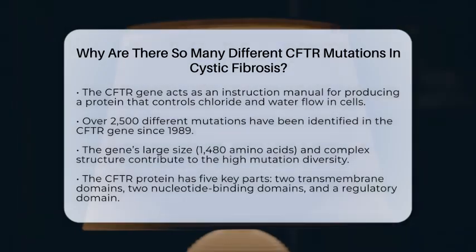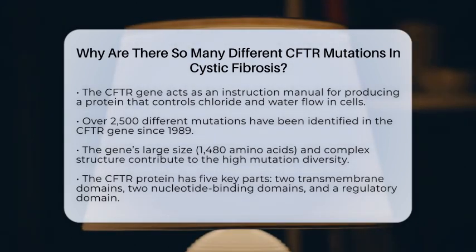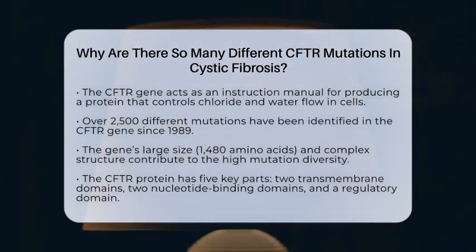Since the CFTR gene was identified in 1989, scientists have found over 2,500 different mutations in this gene. That's a huge number, and it might seem confusing at first. But the reason for this diversity lies in the gene's size and complexity.